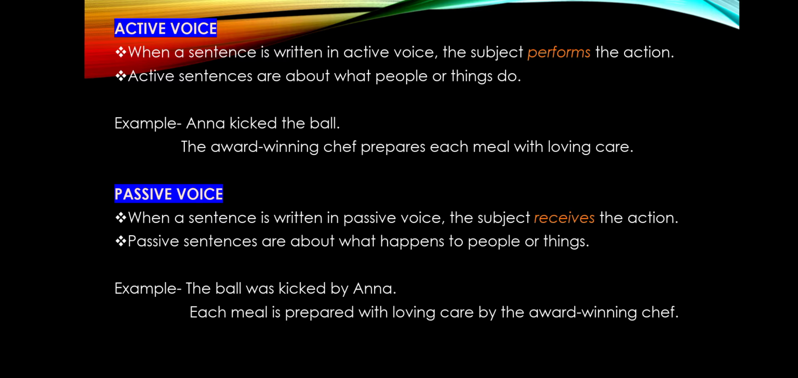What is an active voice? When a sentence is written in active voice, the subject performs the action. So the subject is the doer of the action in active sentences. Active sentences are about what people or things do. For example, Anna kicked the ball. So in this sentence you can see that Anna, the subject, is doing a particular action. What action is she doing? She is kicking the ball.